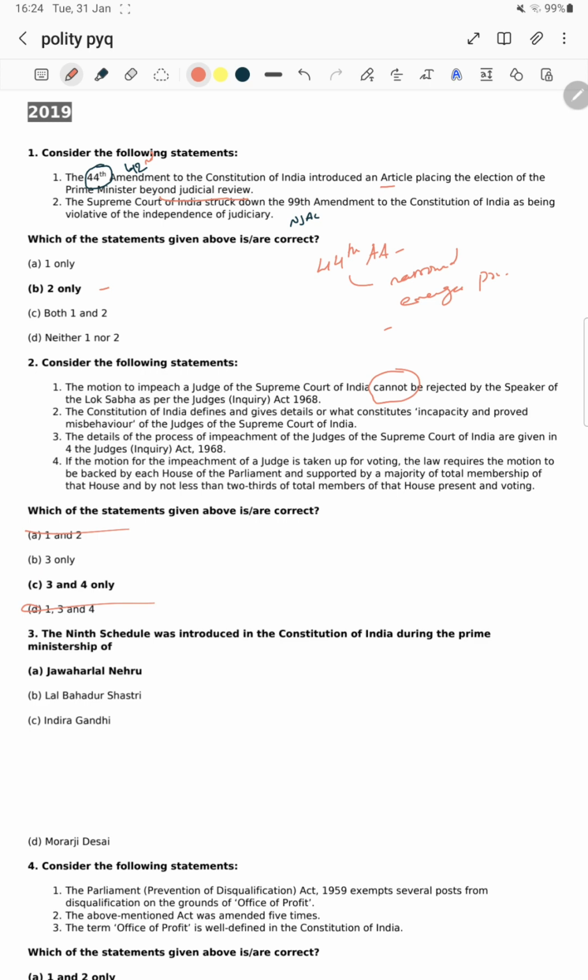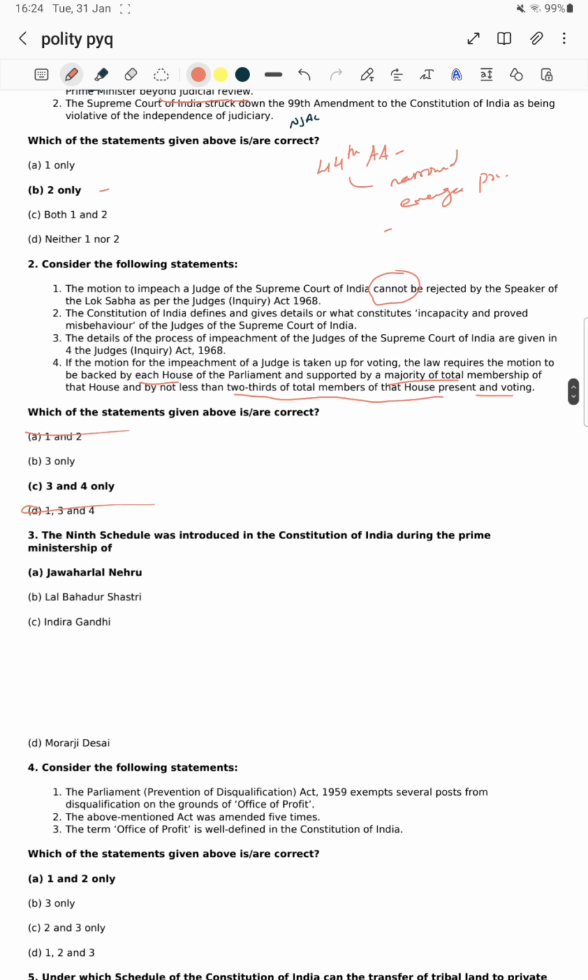Next, we will see the fourth statement. If the motion for the impeachment of a judge is taken up for voting, the law requires the motion to be backed by each house of the Parliament and supported by a majority of the total membership of the house, and by not less than two-thirds of the total membership of that house present and voting. That means a special majority is required. Statement 4 is also wrong. The right ones are 3 and the option C is right.